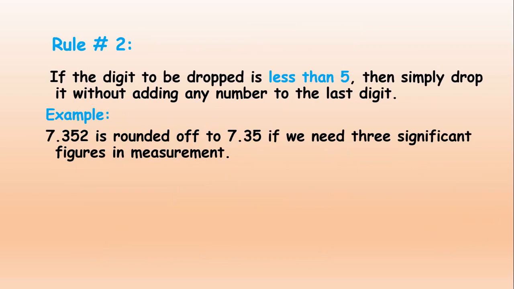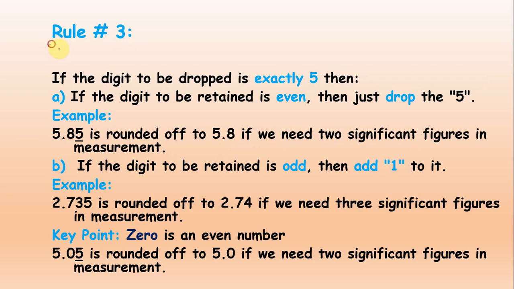Now rule number 2 is that if the digit to be dropped is less than 5, then simply drop it without adding any number to the last digit. Suppose 2 is less than 5, you have to just drop it, so that will be rounded off to 7.35, and there will be no addition of any number, and here we have 3 significant figures.